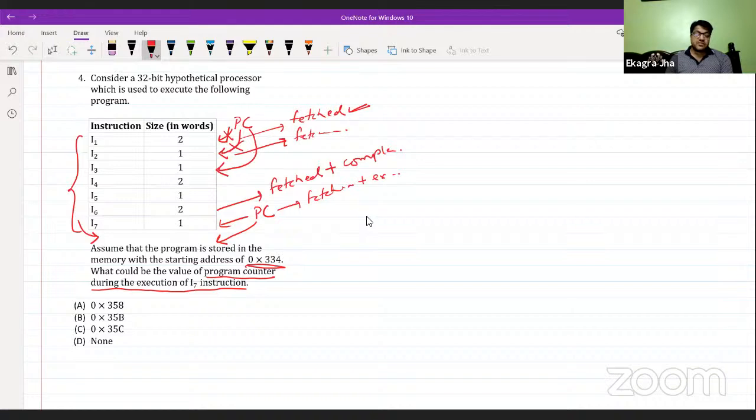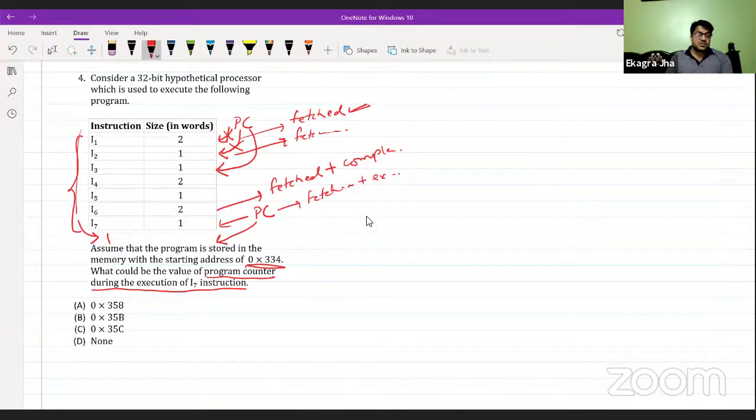So once I7 is in the execution process, PC is going to point to the next fresh block, which is after I7. So we need to find out what that particular block address is. During the execution of I7, PC must be pointing to the next fresh block. That address we need to find out.